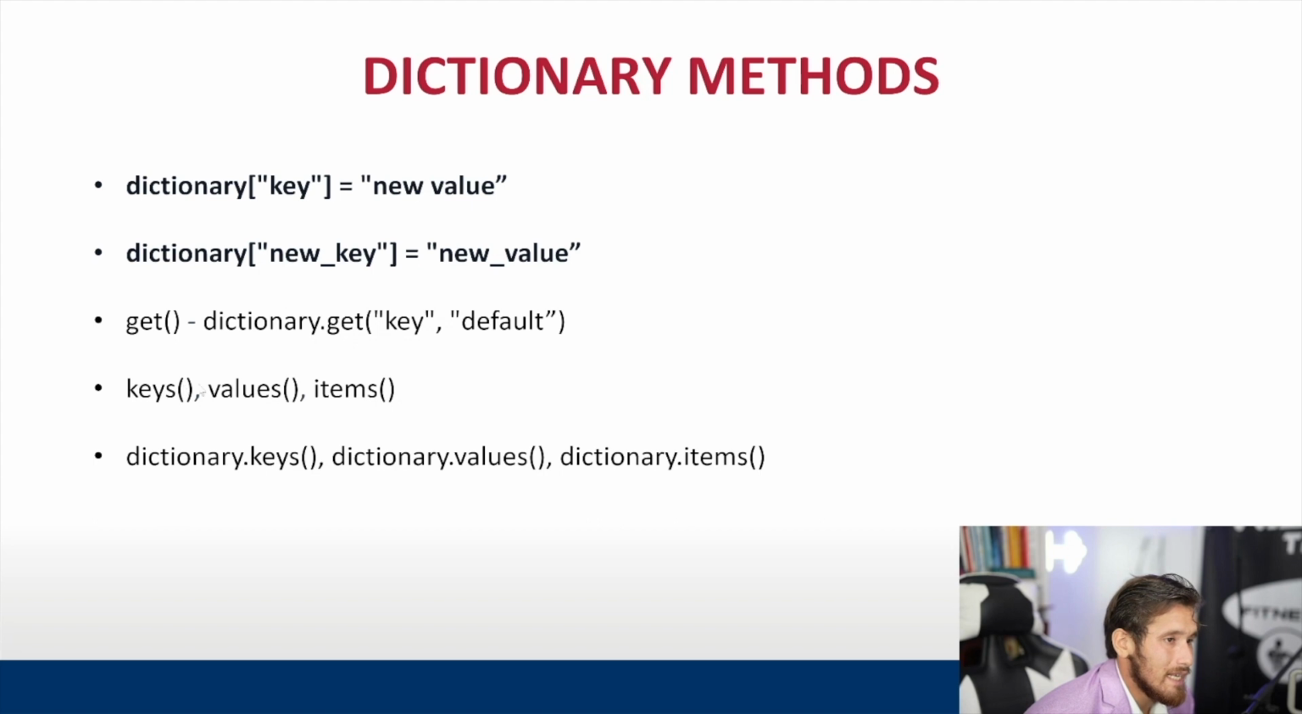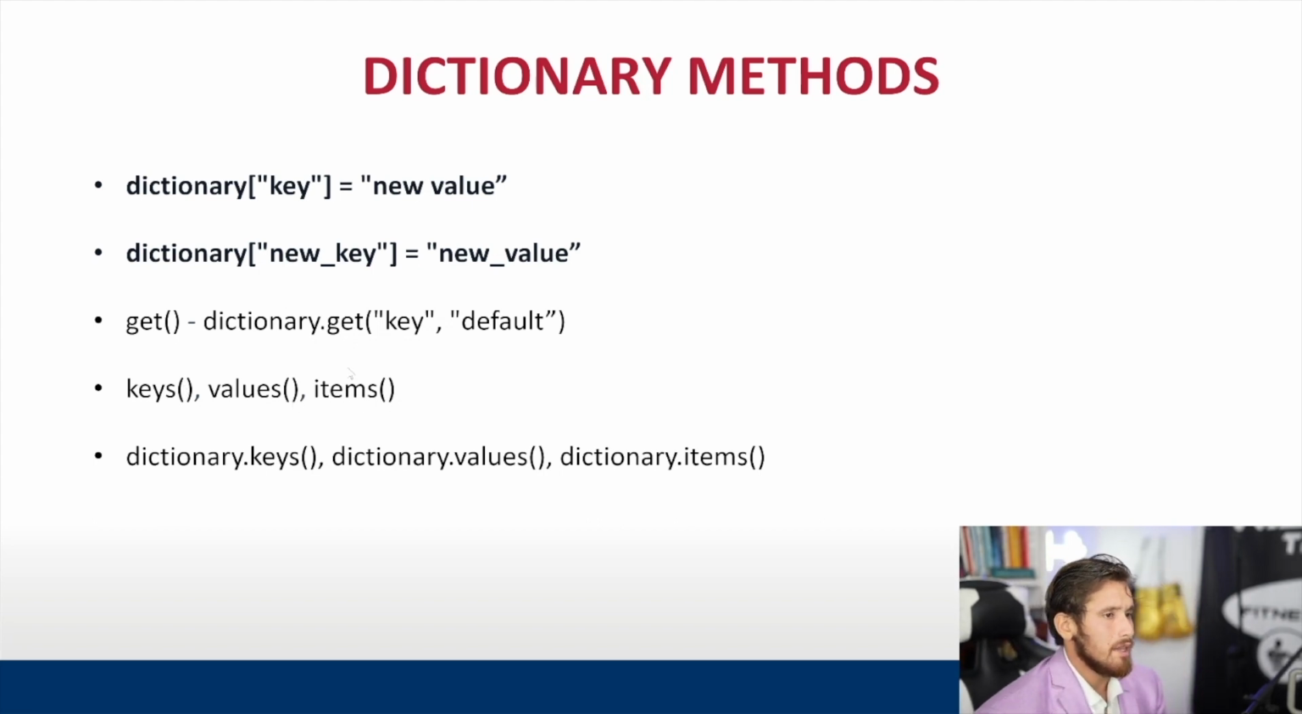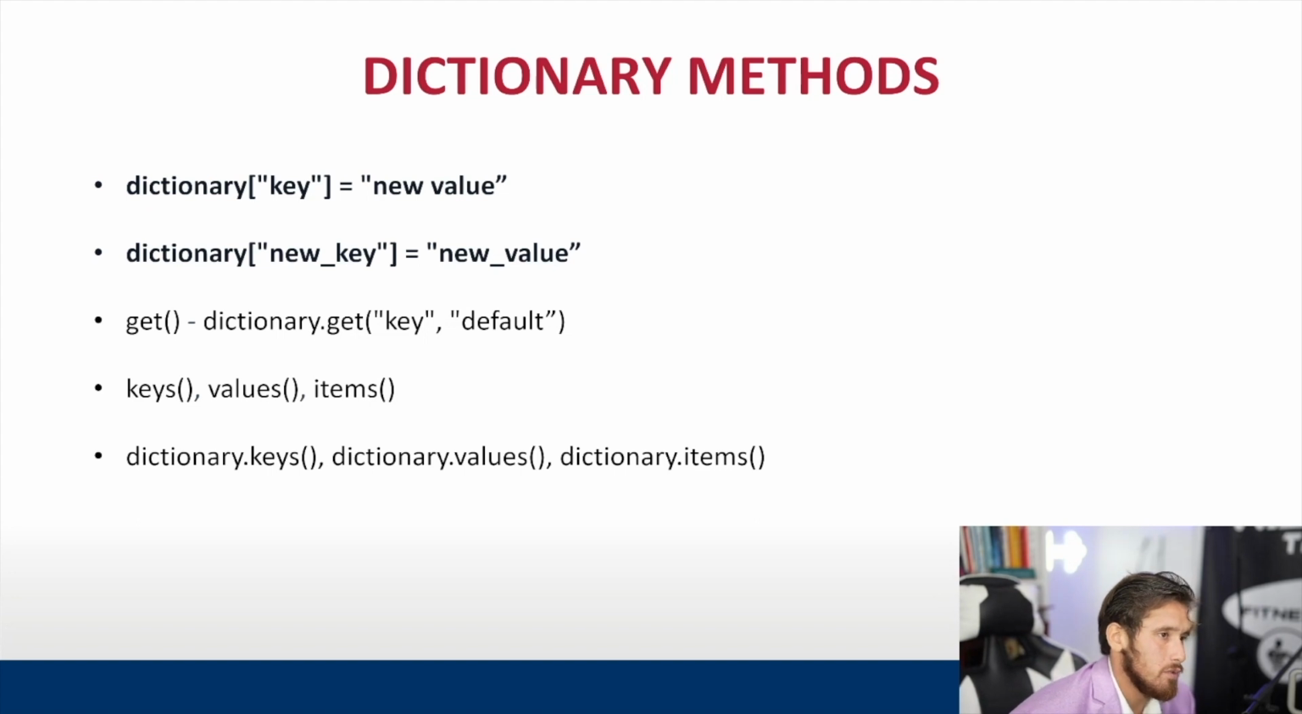Next, we have the keys, the values, and the items methods. We can have the variable name and just do dot keys, dot values, dot items. The keys method will return a list of all the keys. The values method will return a list of all the values. And the items method will return a list of tuples with the key value pairs. Now, these aren't actual lists, but you can use the list function if you want to turn them into an actual list.